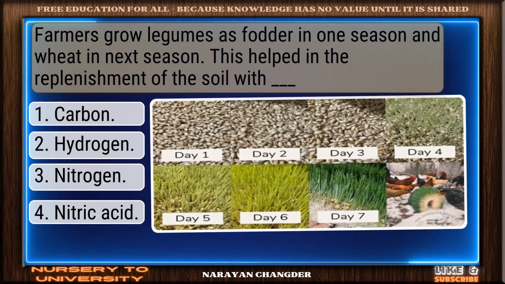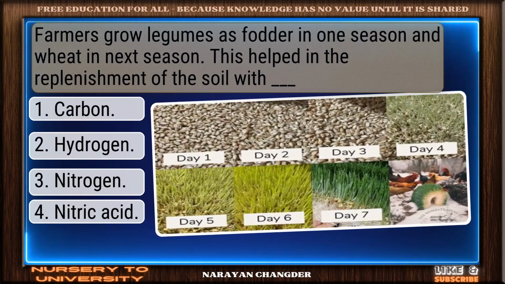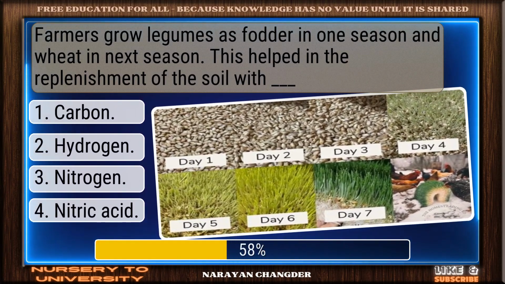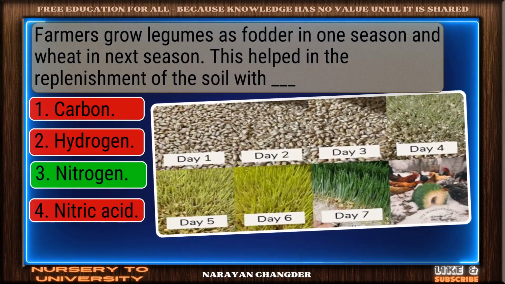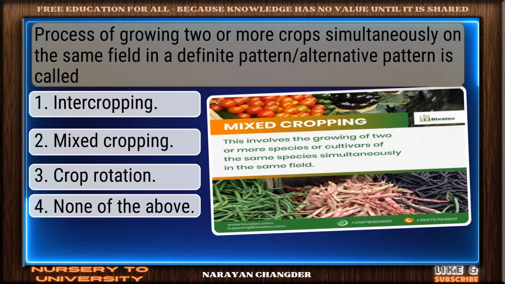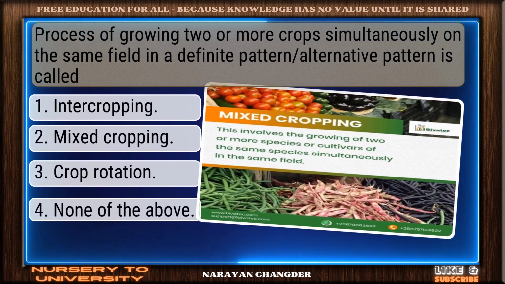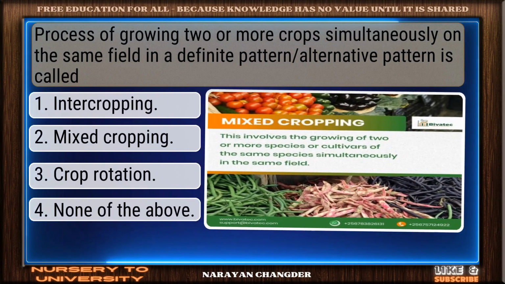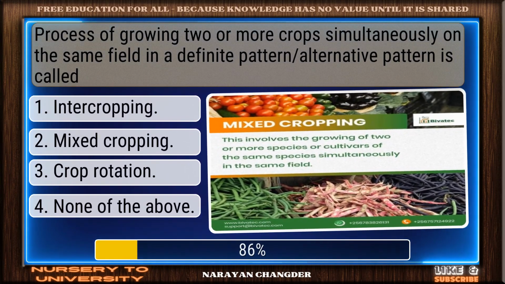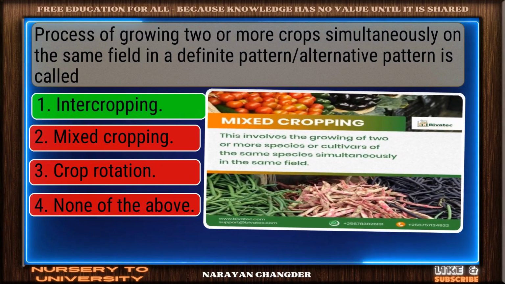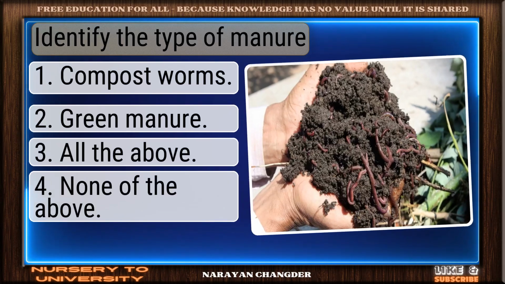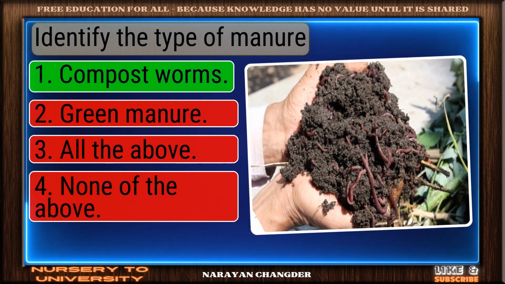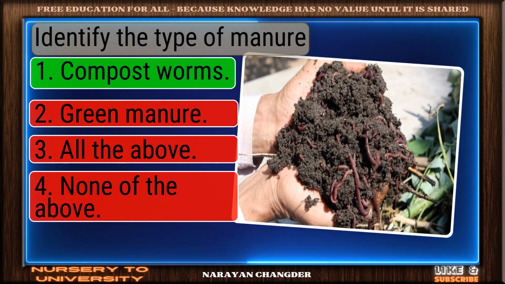Question number 17. Farmers grow legumes as fodder in one season and wheat in the next season. This helped in the replenishment of the soil with the dash. Nice selection. Nitrogen is the correct and valid answer. Question number 18. Process of growing 2 or more crops simultaneously on the same field in a definite pattern is called. Well reasoned. Intercropping is the correct choice. Question number 19. Identify the type of manure. You chose compost worms, and it is correct.